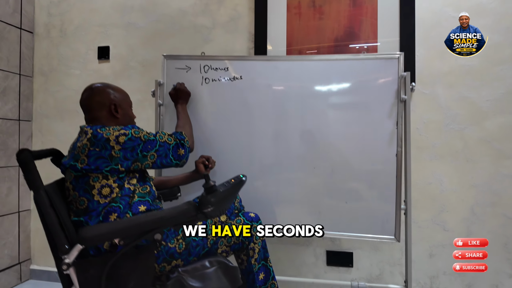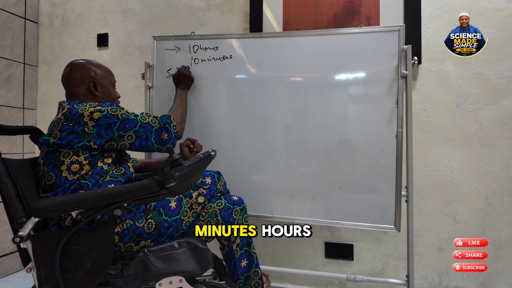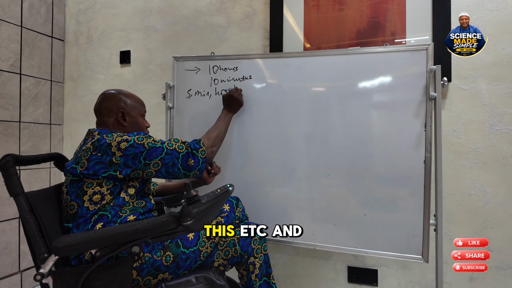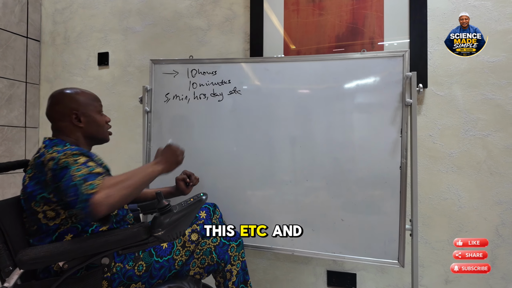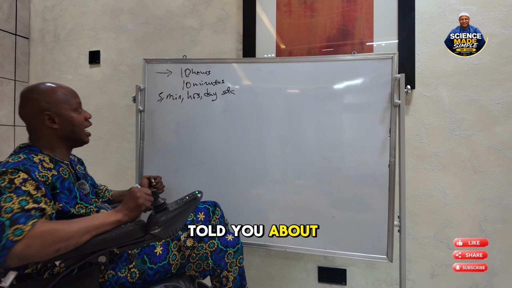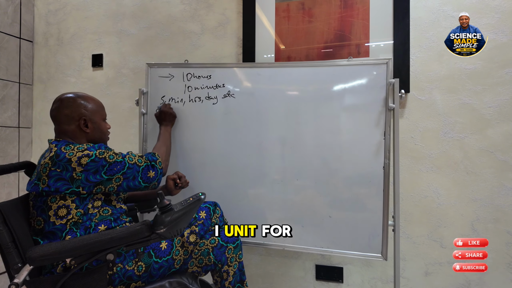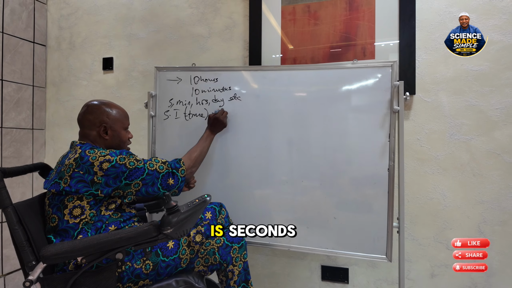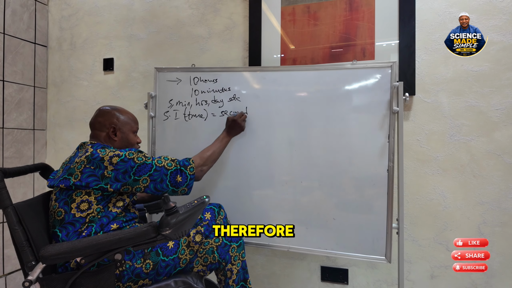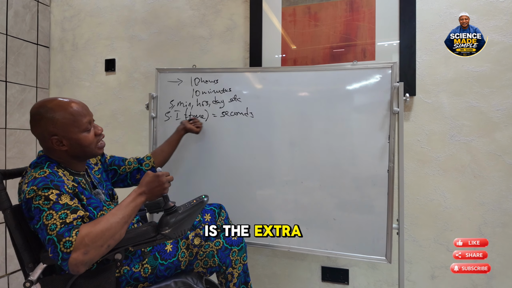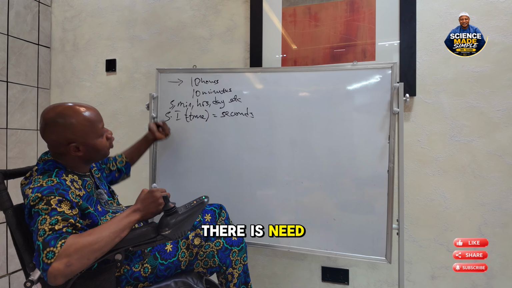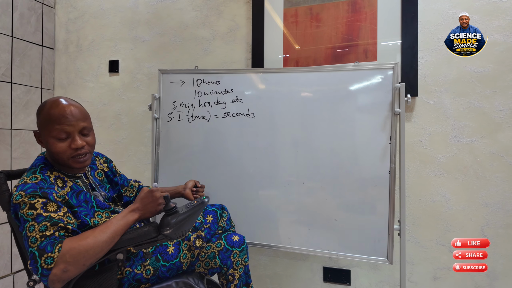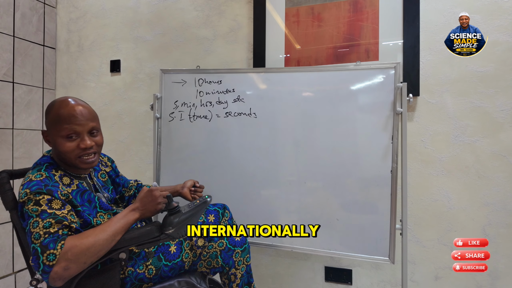For time we have seconds, minutes, hours, days, etc. And I also told you about the SI unit. The SI unit for time is seconds. Therefore, since seconds is the SI unit for time, we have to convert all other units to seconds before it can be internationally accepted.